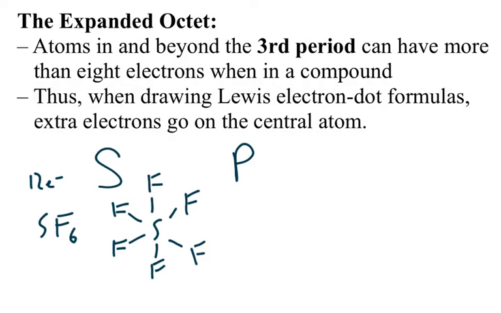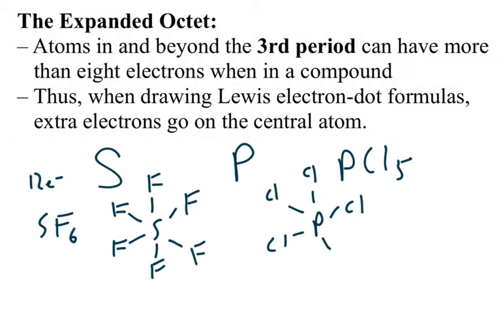There's another one, phosphorus pentafluoride, and I'm going to draw this here just to demonstrate that phosphorus in this example is also disobeying the octet rule. You could count the lines. Each line is 2 electrons, and the phosphorus is holding 10, which obviously is more than 8. So these are 2 categories: either you hold less than 8 or more than 8.